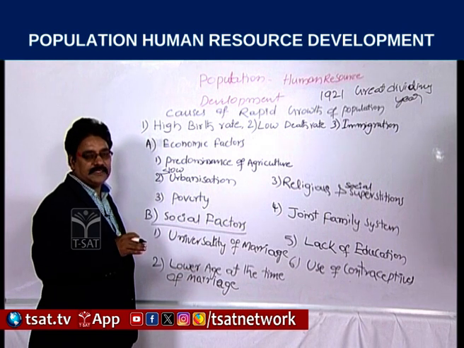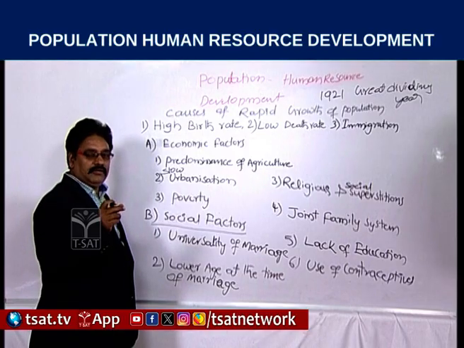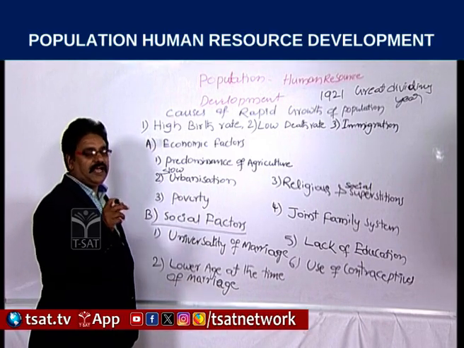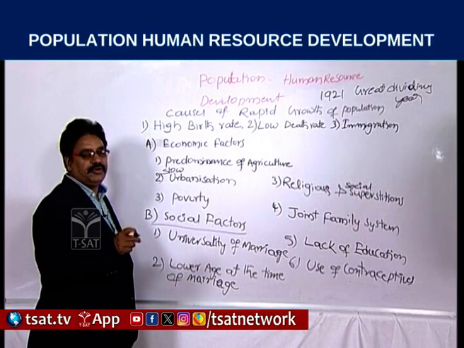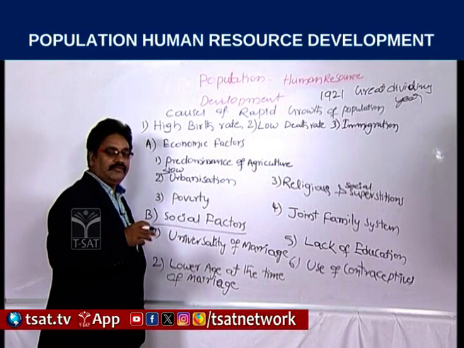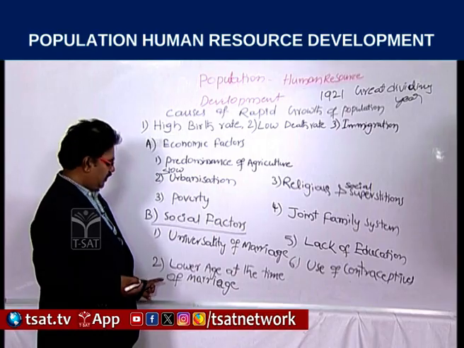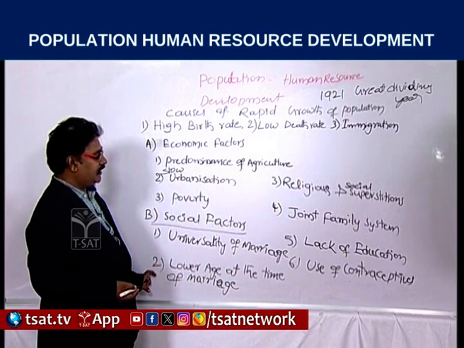Women of the reproductive age group have more years of reproduction, and then they can have a number of children. These two are social factors.